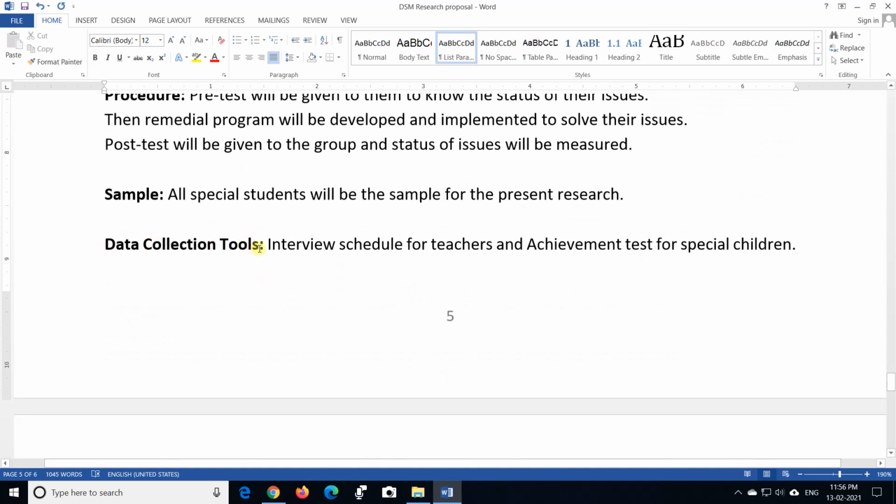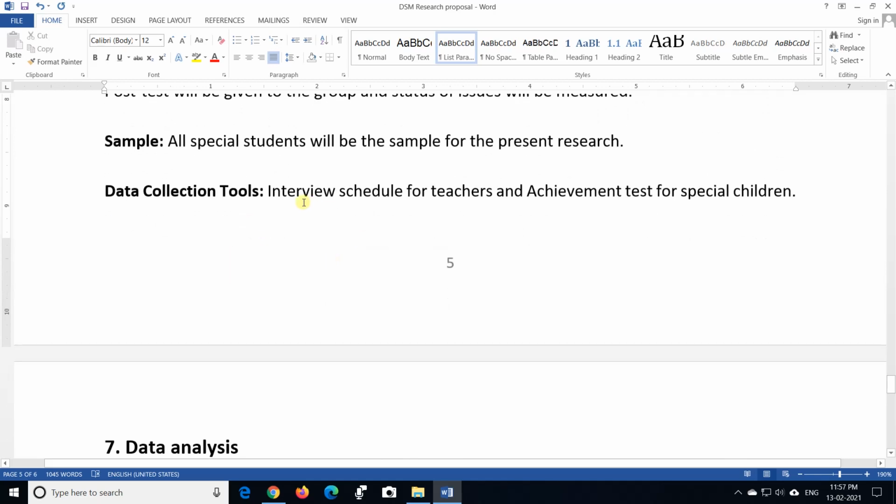Next is the data collection tool. In this case, the interview schedule. Interview schedule means the questionnaire, the questions of the interviews. So the interview schedule will be given to the teachers, and the interview questions will be the data collection tool. The second data collection tool is the achievement test for the special children. By the achievement test, one will come to know about their issues, whether they are sorted out or not.